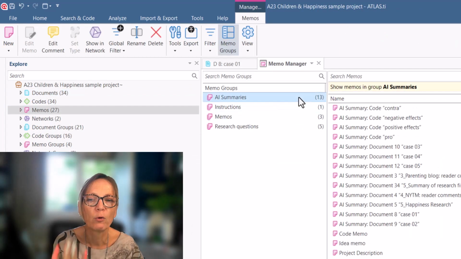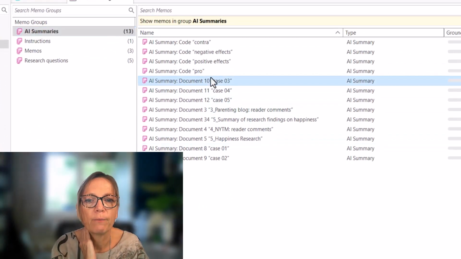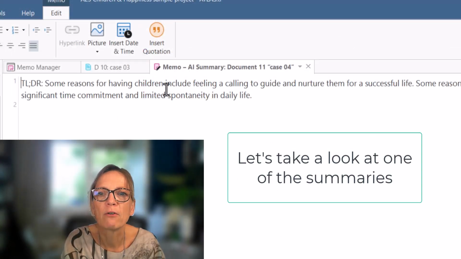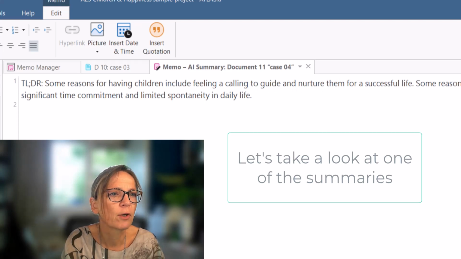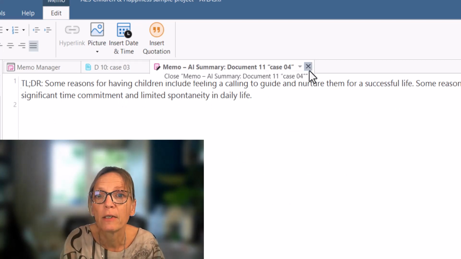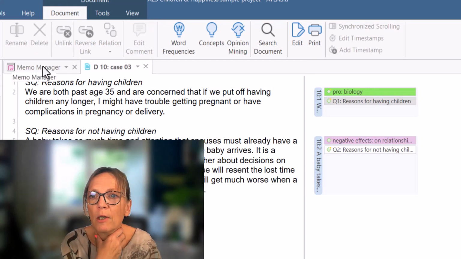So there is a memo group for the AI summaries, and you see I've done already a bit more. Some reasons for having children include feeling a calling to guide and nurture them, and some reasons for not having children include seeking the time, commitment, and limited spontaneity in daily life. So we get a nice summary here. We get the pros and cons, because that's what both of these questions cover.